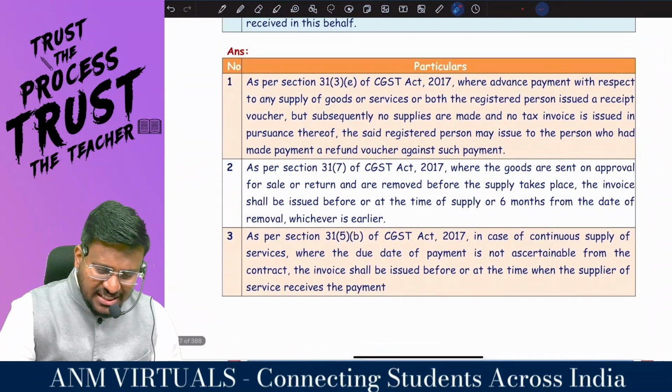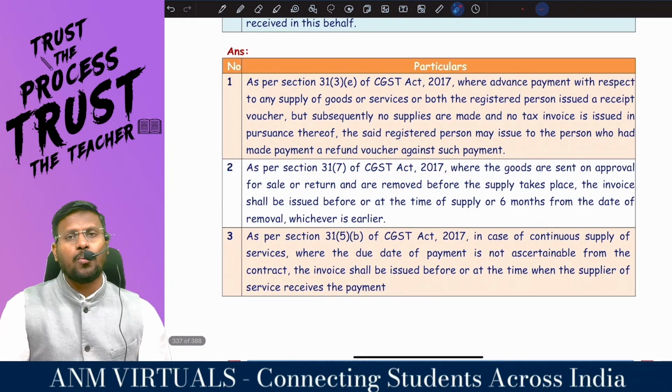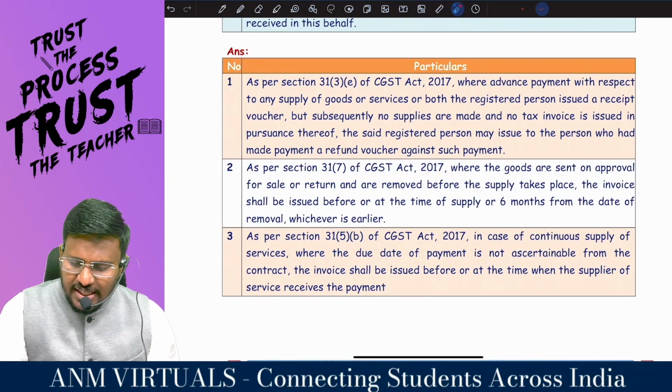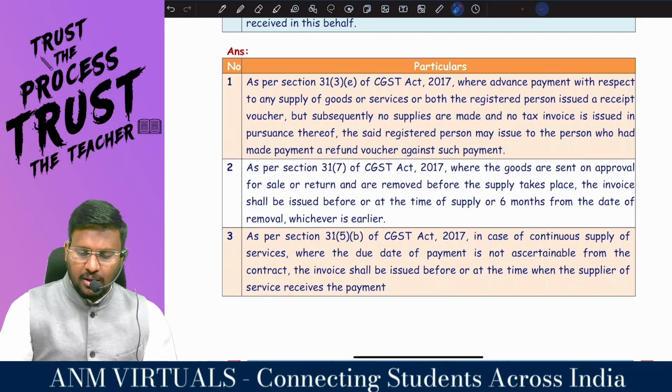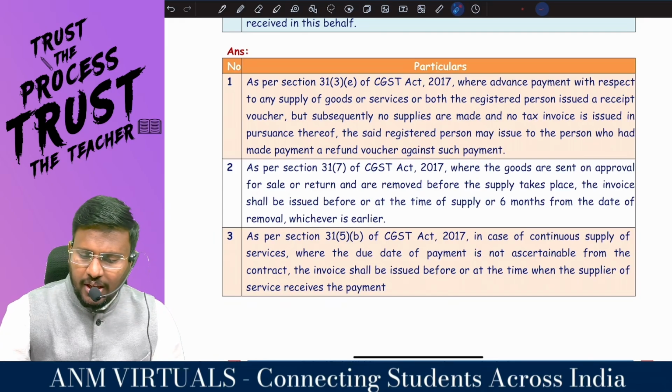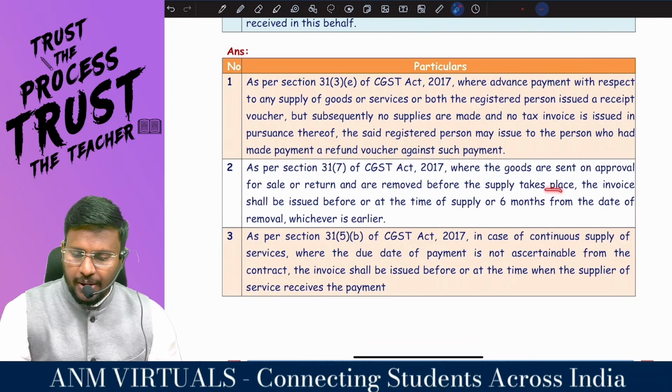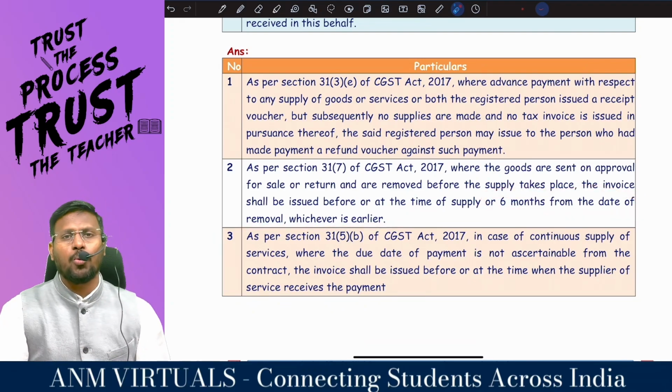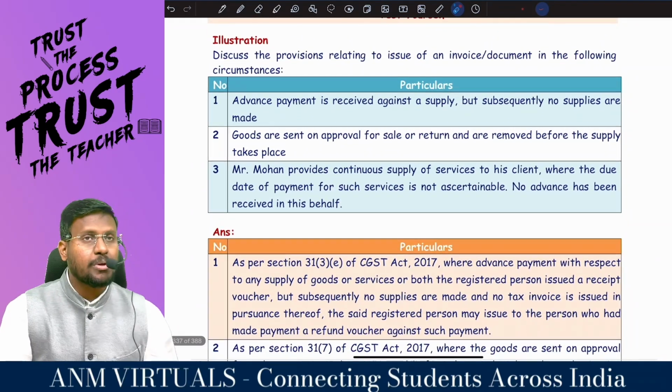So, as per section 31 subsection 7 of the GST Act, where the goods are sent on approval for sale or return and are removed before the supply takes place, the invoice shall be issued before or at the time of supply or six months from the date of removal, whichever is earlier. Very super, sir.